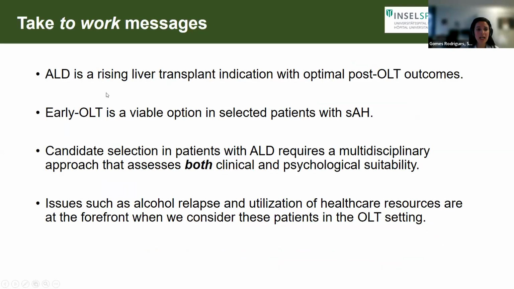Okay. So, as a take-home message, I heard this term recently and I like it. What are the take-home messages that I can leave you? AUD is a rising indication for liver transplantation, and it's going to bring more and more challenges for us as transplant doctors. Early LT is a viable option in selected patients with severe alcohol-related hepatitis. We don't know yet exactly how to select these patients. This requires a multidisciplinary approach that assesses both clinical and psychological suitability, and issues such as alcohol relapse and use of healthcare resources are at the forefront when we consider these patients for LT.